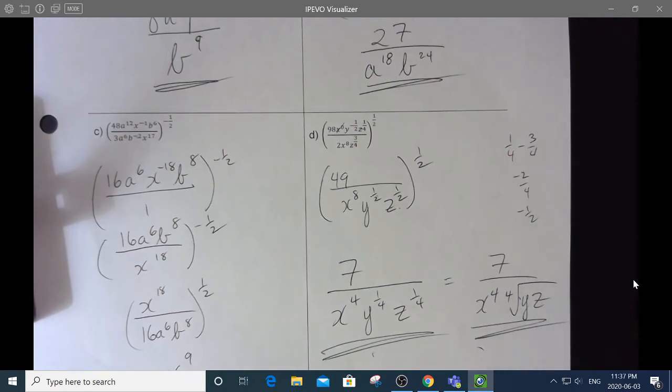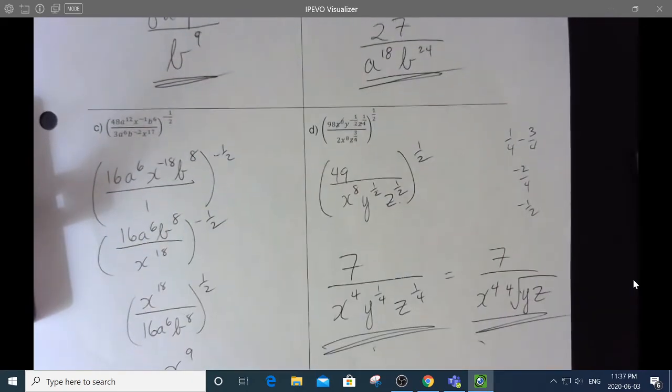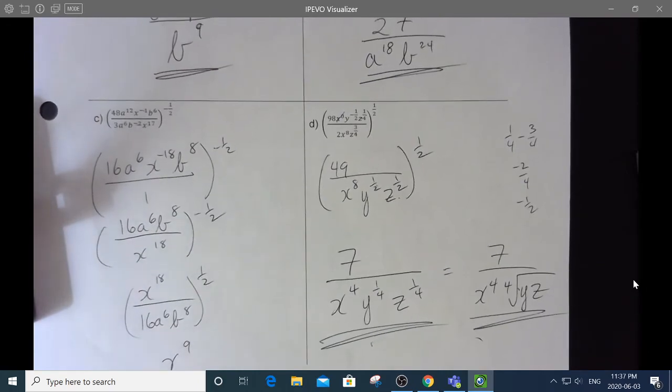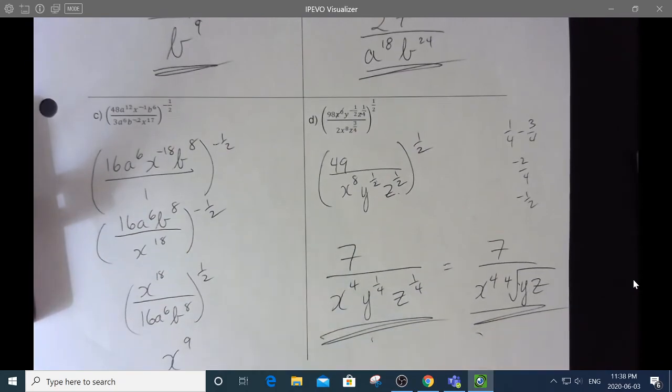And there we go. That's the review. If you can handle this page, like I said, grade 11 exponent laws will not frighten you at all. And then when you hit grade 12, you learn a very fantastic new thing about how to deal with exponents and express them completely differently, called logarithms. And to be able to do the logarithms in grade 12, you have to have these skills.